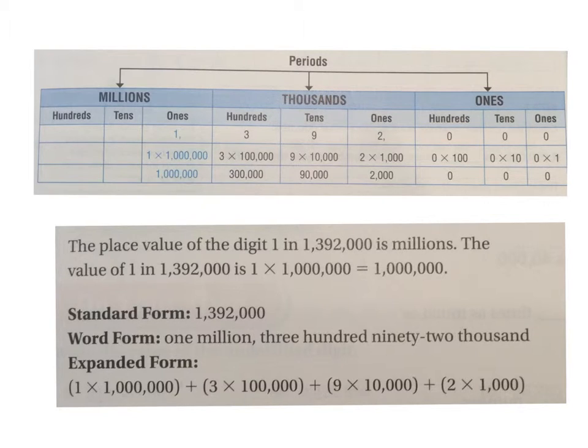Then you can see for expanded form, you have 1 copy of 1 million. 1 times 1 million, plus 3 copies of, what is this place? It's the 100,000. So 3 times 100,000. Plus 9 copies of, what is this place? 10,000. 9 times 10,000. You see that? Plus 2 copies of 1,000, because this is in the 1,000s place. And then we have no values. So that's why we have 1 times 1 million, plus 3 times 100,000, plus 9 times 10,000, plus 2 times 1,000.